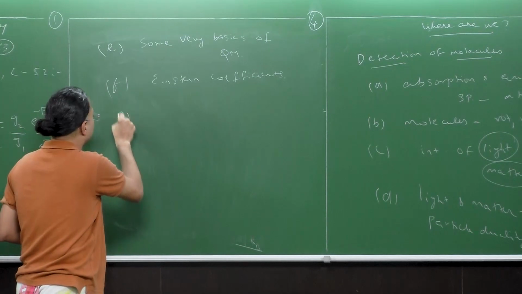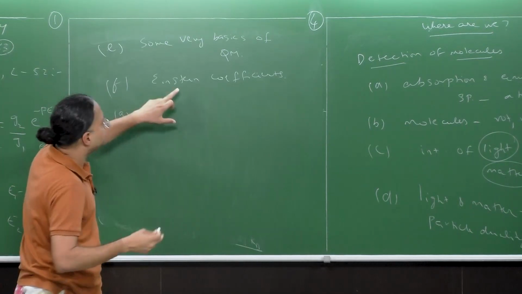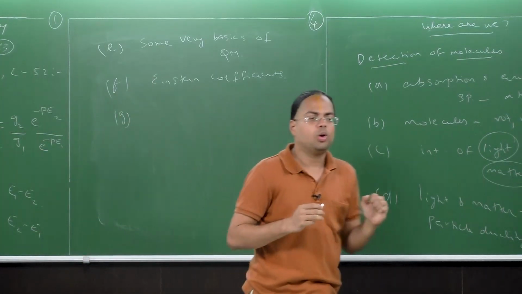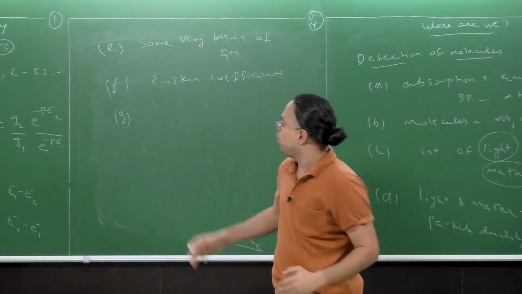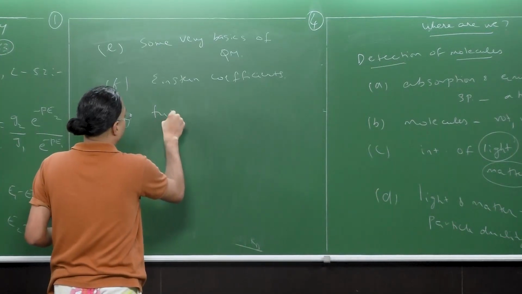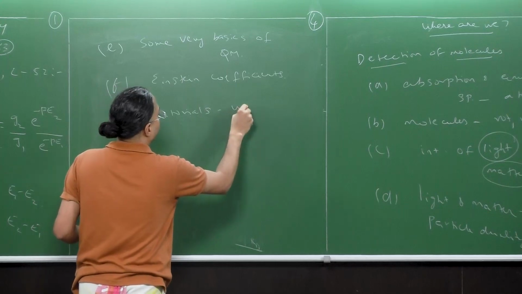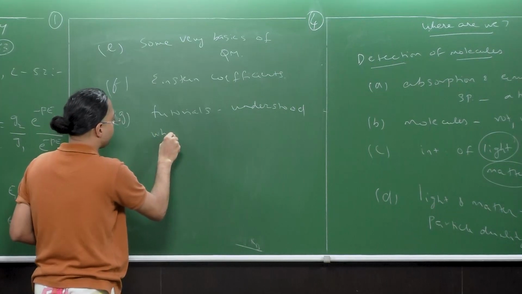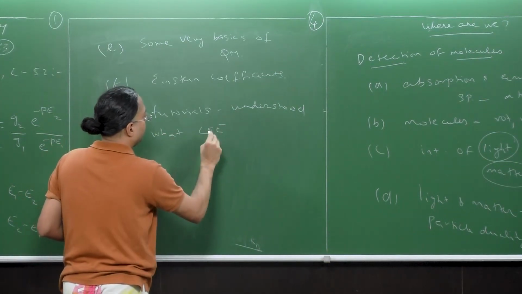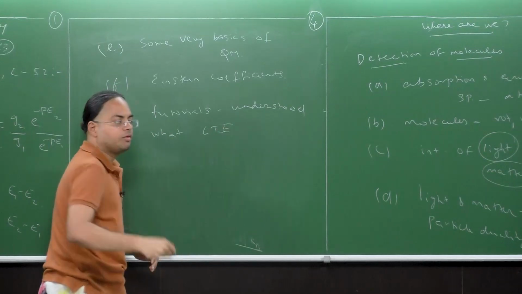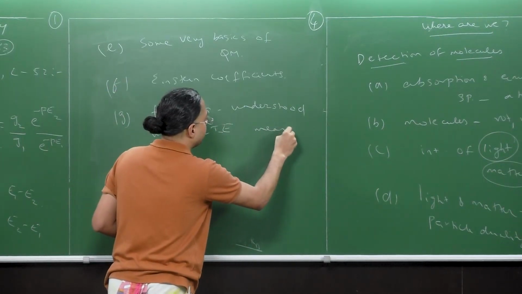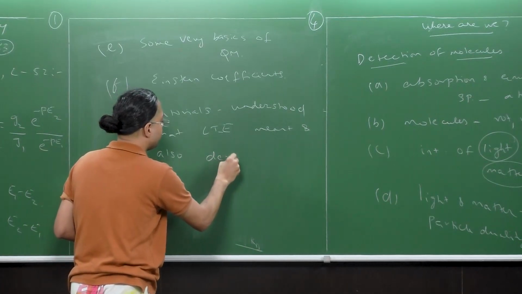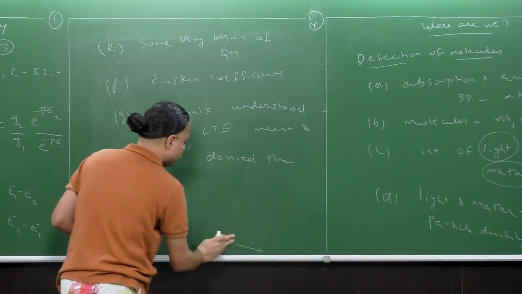And then in some tutorials, while discussing the Einstein coefficients, we understood that this concept of local thermal equilibrium kept coming again and again. So in the tutorials, we understood what local thermal equilibrium meant, and also derived the Boltzmann distribution.